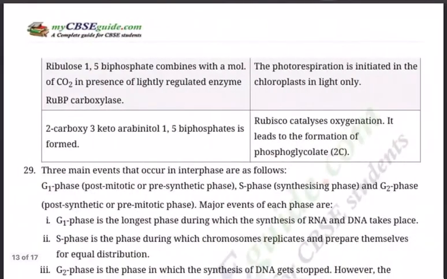Carboxylation occurs inside the chloroplast. Initial oxygenation also occurs inside the chloroplast, but the second oxidation takes place in the peroxisome. This is important, you must note this point. Ribulose 1,5-bisphosphate combines with a molecule of carbon dioxide in the presence of the light-regulated enzyme RuBP carboxylase. Whereas under oxygenation, photorespiration is initiated in the chloroplast in the presence of light only.